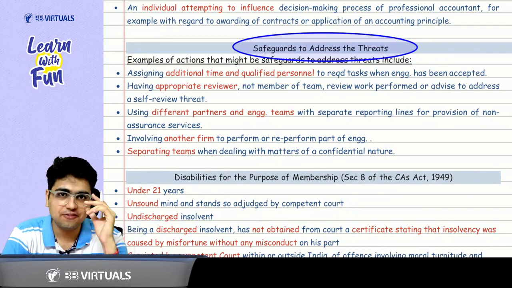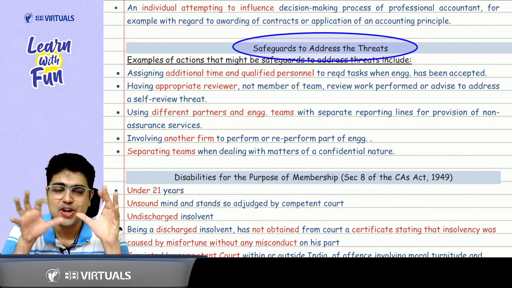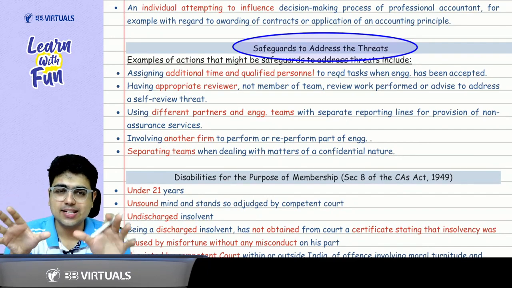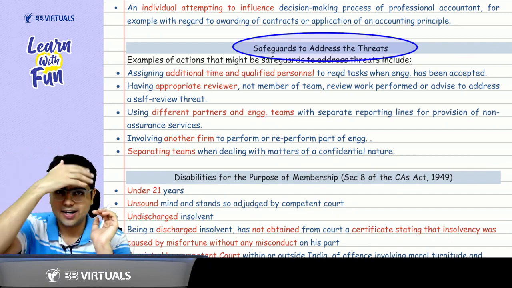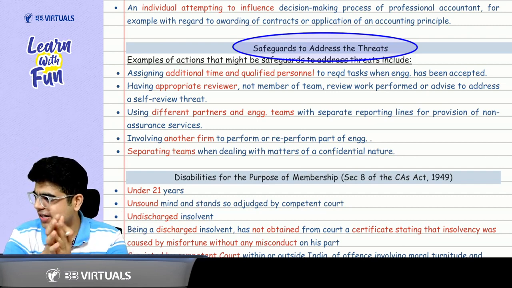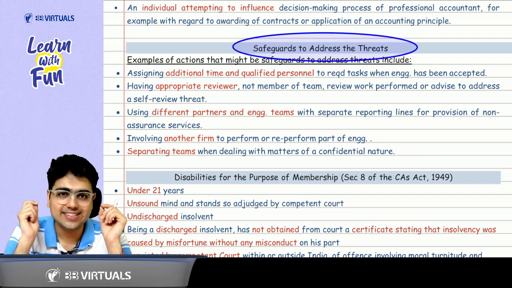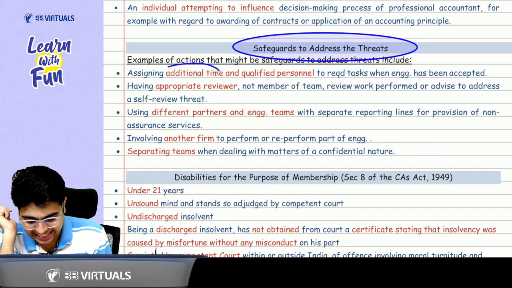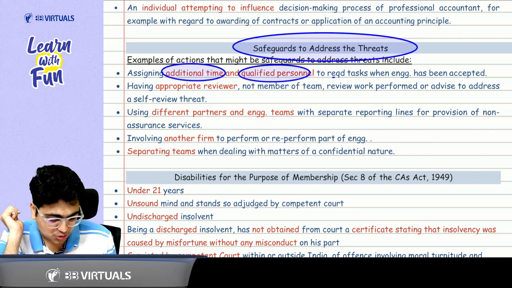It's very simple. We will play Avengers. So first of all, get the time stone. Sir, who will give the time stone? Time stone will be bought by who got the time stone in Avengers? Come on everyone, tell me in the chat box fatafat. Who gets the time stone? Doctor Strange. Got it, sir. So we will get additional time and qualified personnel to do the required task.